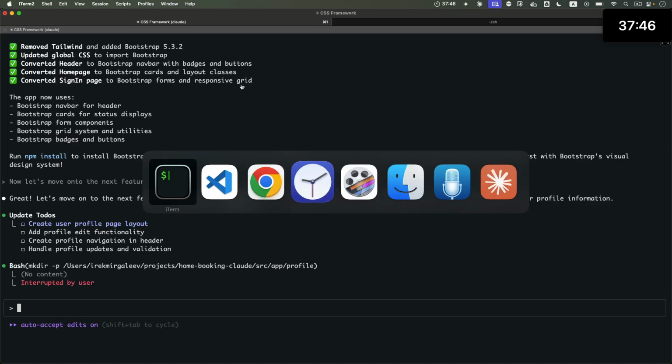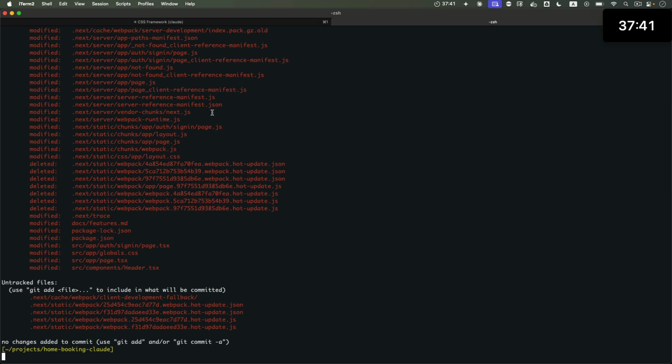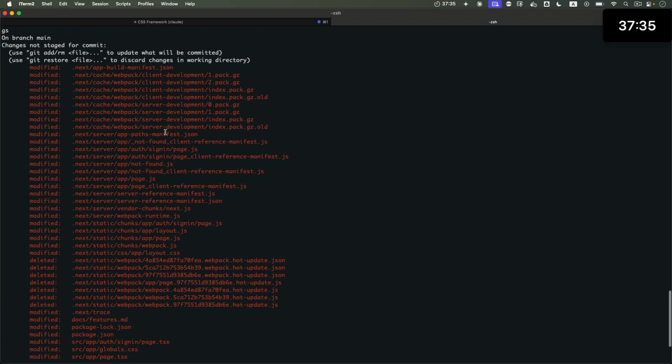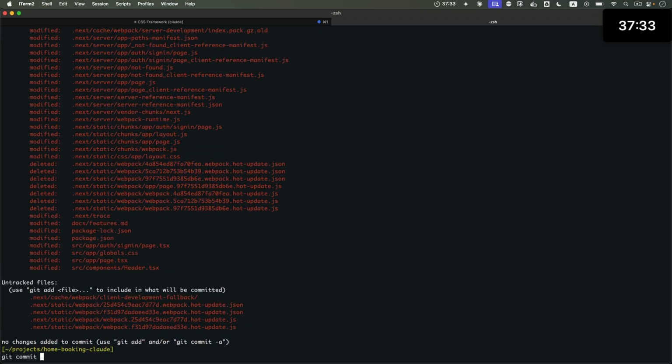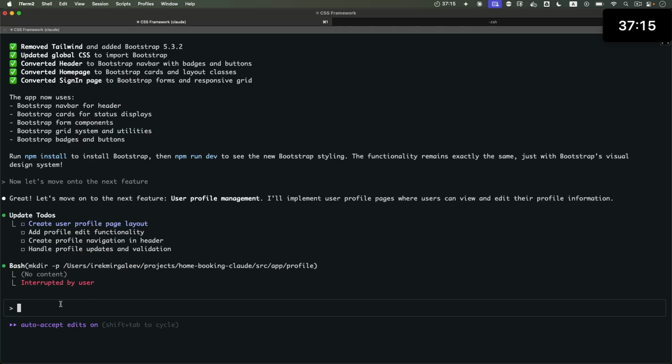Did it do any code changes yet? Let me check. Git status. I think it only did updates around the styling. So let's commit that. We'll say styling. Am I supposed to be committing these .next files? I don't know. I am not a Next.js developer, so don't be mad if you see me doing silly things.